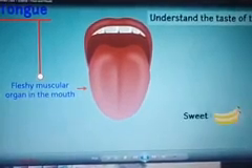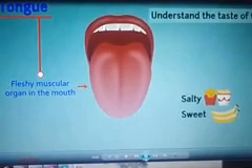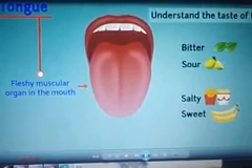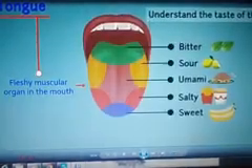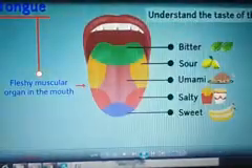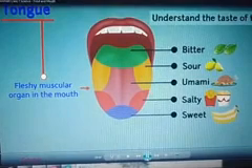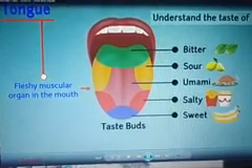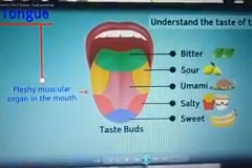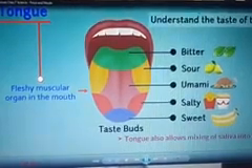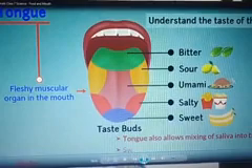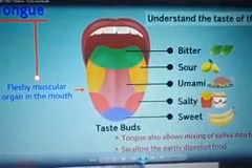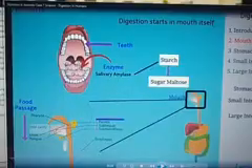There are 5 basic tastes like sweet, salty, sour, bitter and umami. Umami is mainly a meaty taste, okay, which we can feel in the middle. These regions are called the taste buds, which help to identify the taste. Even tongue helps to mix the food with saliva and also helps to swallow the partly digested food.